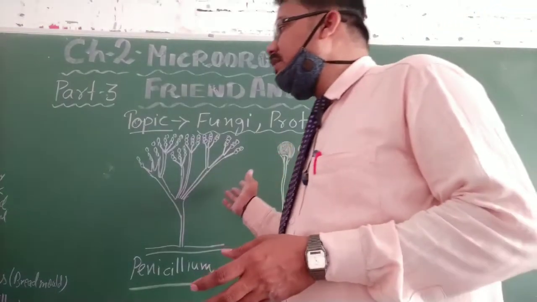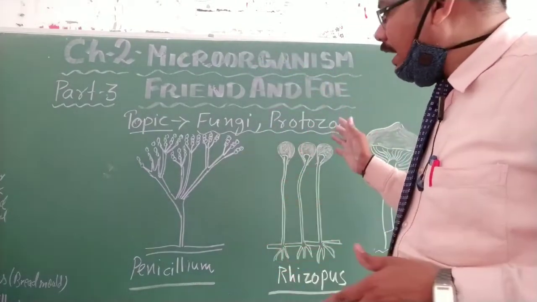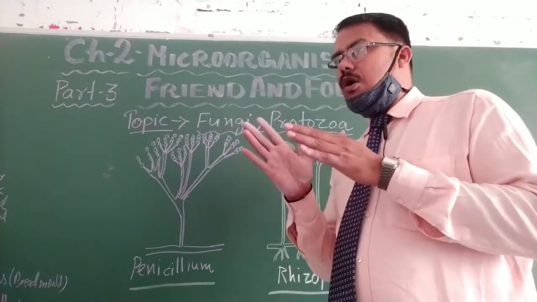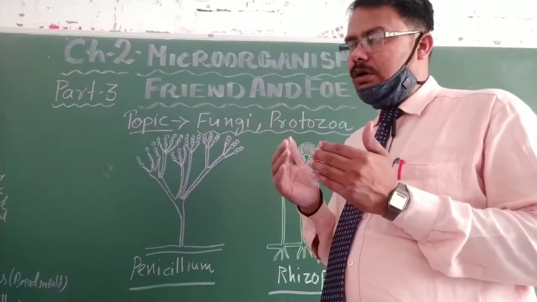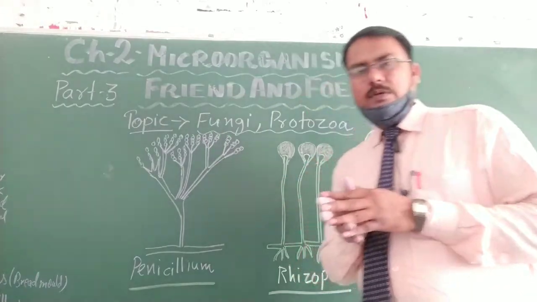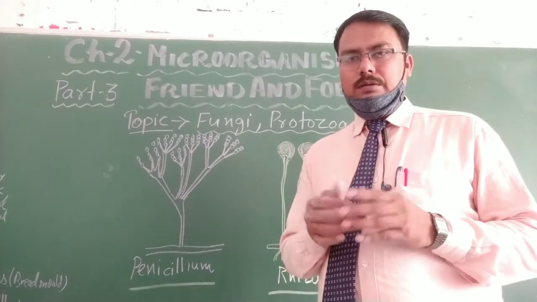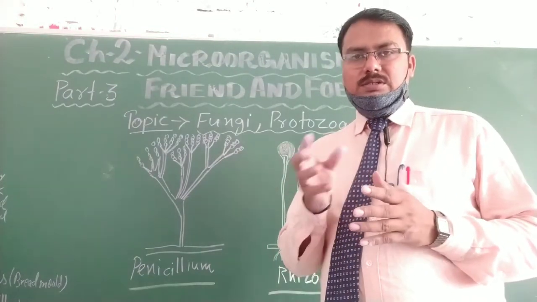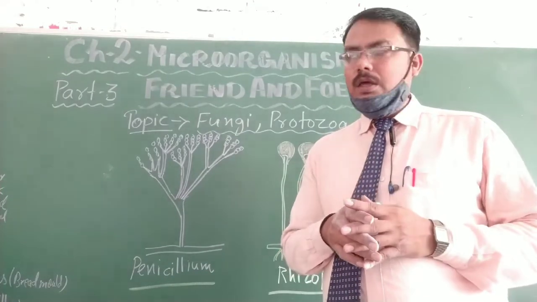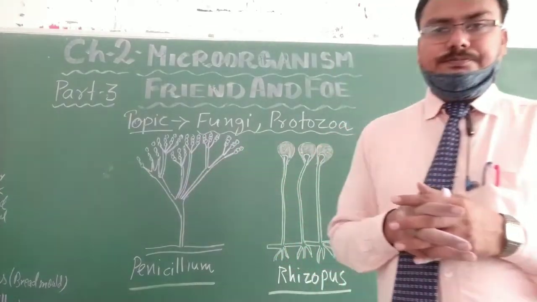Else, it could be seen on old leather shoes and damp tree bark. It depends for its food on dead and decaying organisms also. Just like it has grown on the bread, that is called bread mold. It is a type of fungi. Bread mold is a type of fungi that grows on the bread. There are many other fungi that grow on decomposing organisms also.